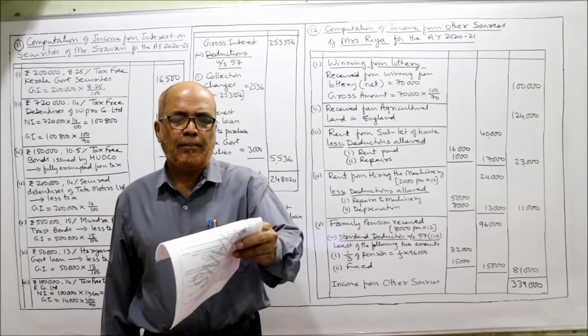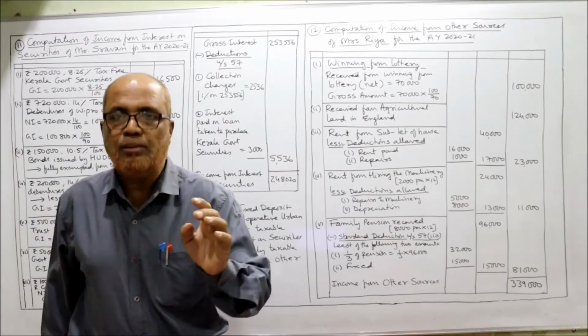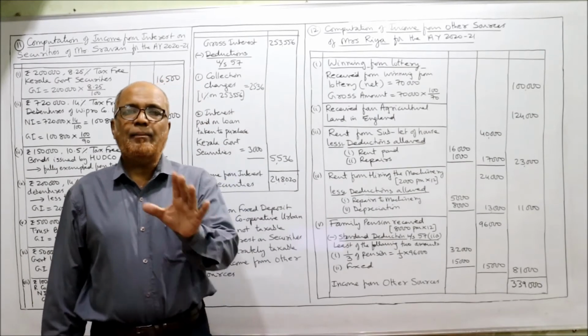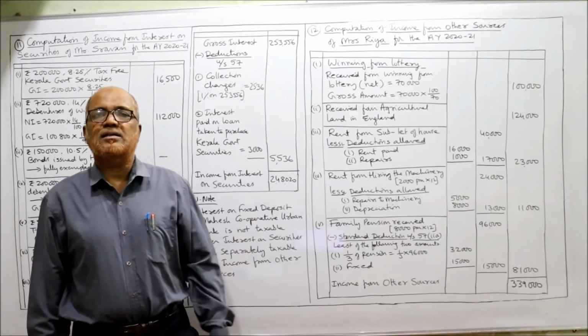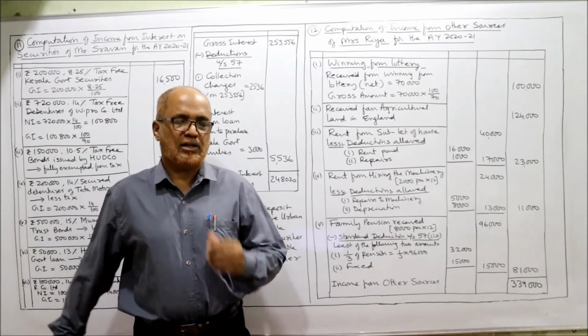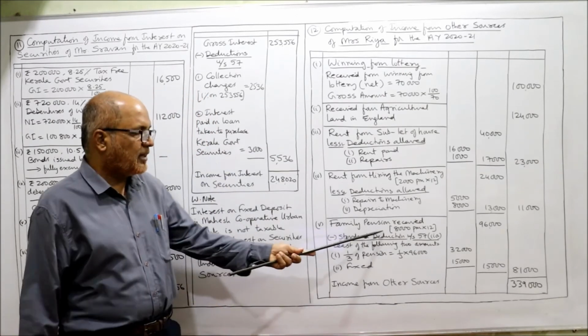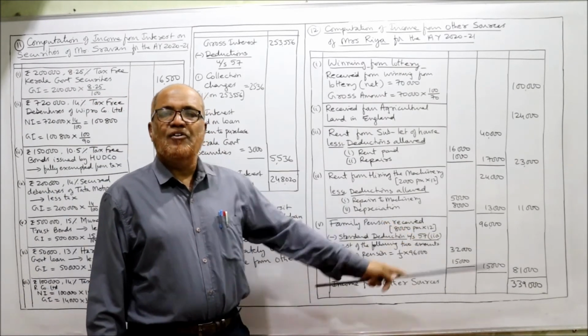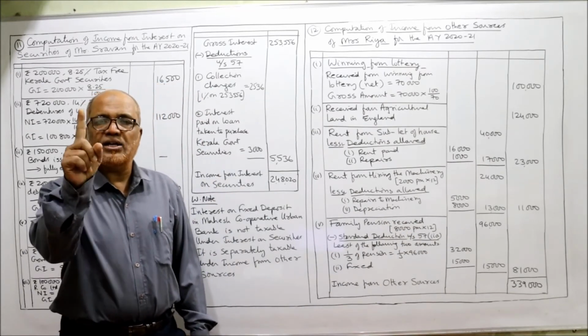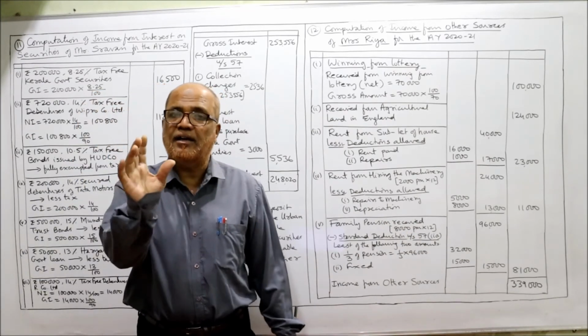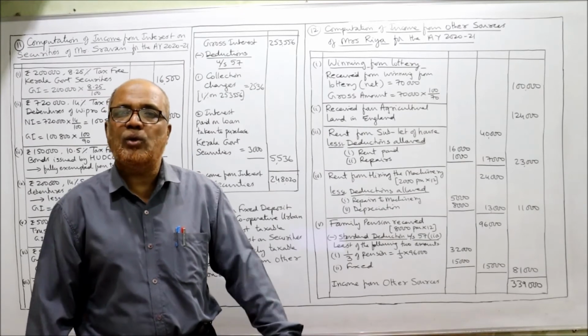Last and final item, family pension 8,000 per month. The family pension is also taxable under income from other sources. The family pension received is 8,000 per month into 12, 96,000. From this, one deduction is allowed, the standard deduction under section 57(2)(a).